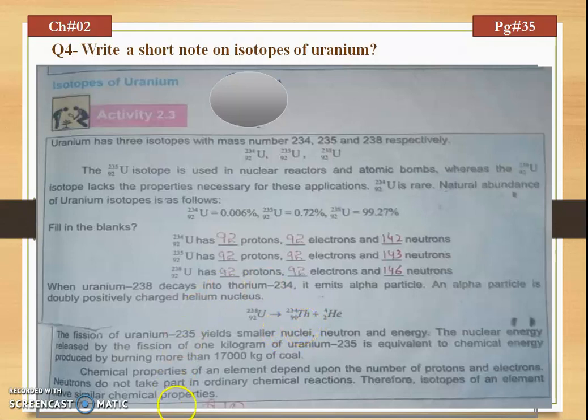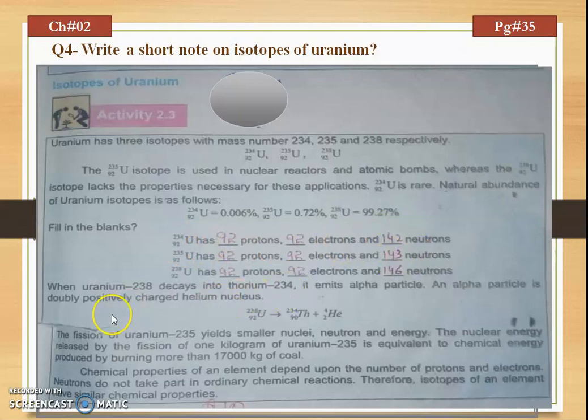Here is a small activity for you: fill in the blanks. You were asked to fill in the number of protons, electrons and neutrons. As we know, the number of protons is equal to the number of electrons, which in turn equals the atomic number. So the atomic number for each case is 92, and we will fill each blank with 92, while for the neutrons we have to subtract the atomic number from the mass number to get the number of neutrons.